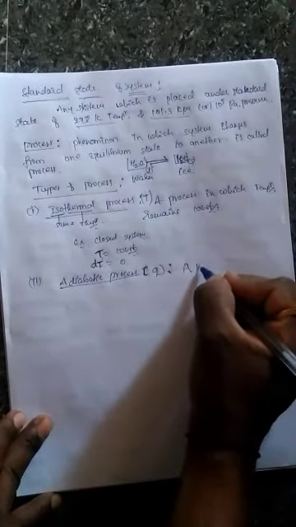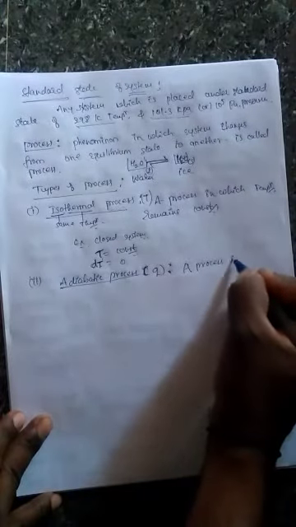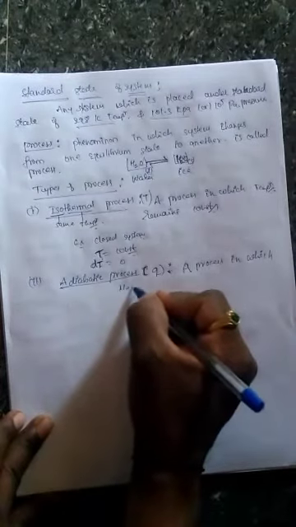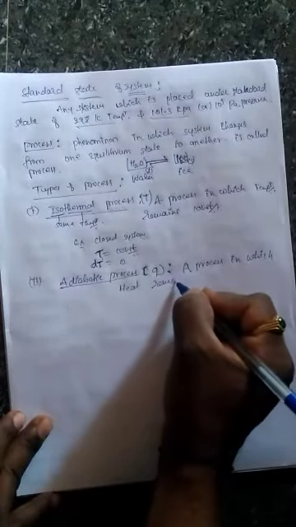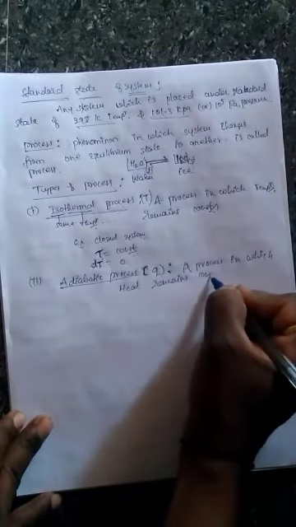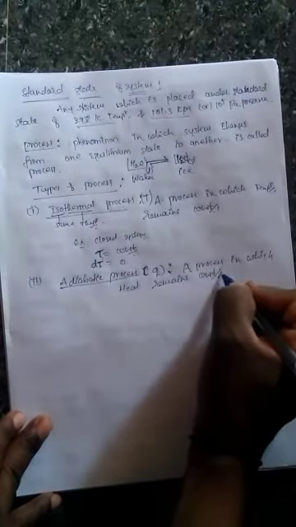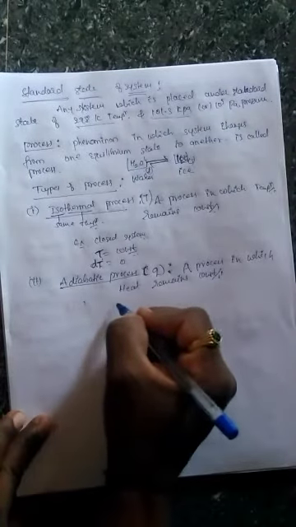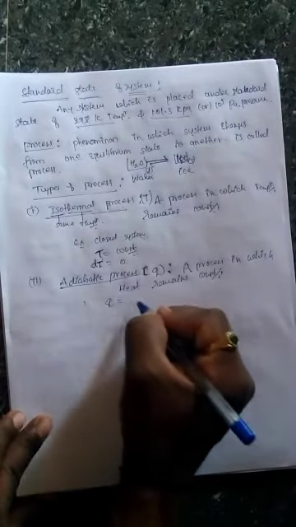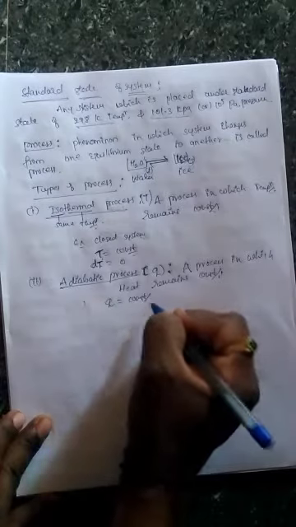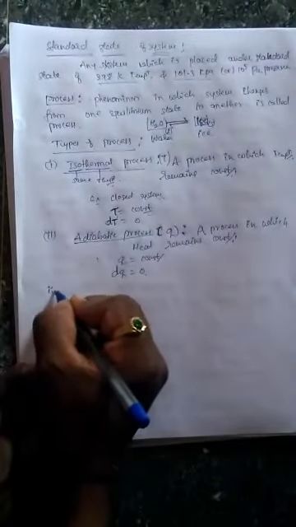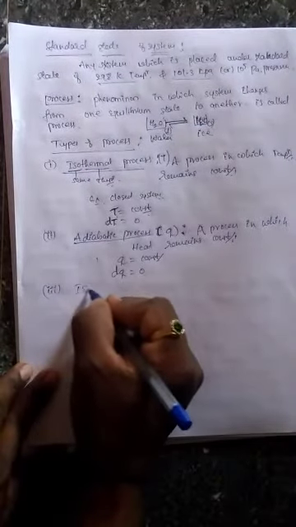So it is a process in which heat remains constant, or a constant heat process. What do we call it? Adiabatic process. Mathematically it can be represented as Q is constant, that is heat is constant, then differentiation of Q is equal to what? 0. Then similarly the third process, that is the isobaric process.